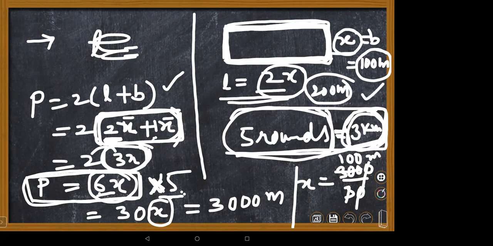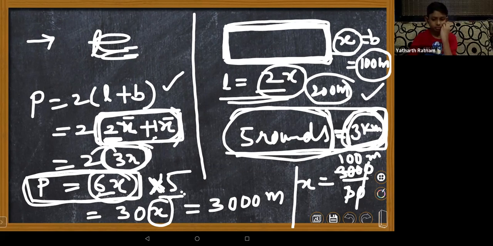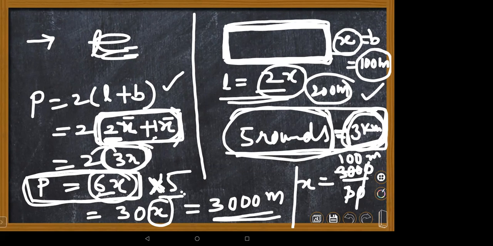So 3 kilometers you have to convert into meters. 1 kilometer is 1000 meters. We know that, ma'am. 3000 meters. That's why I equated to 3000. Now you have 30x equal to 3000 meters. X you need to find out. Obviously, going from the left side to the right side, multiplication becomes division. That's why you are dividing by 30 here. You are getting the x value as 3000 by 30, which gives 100 meters.